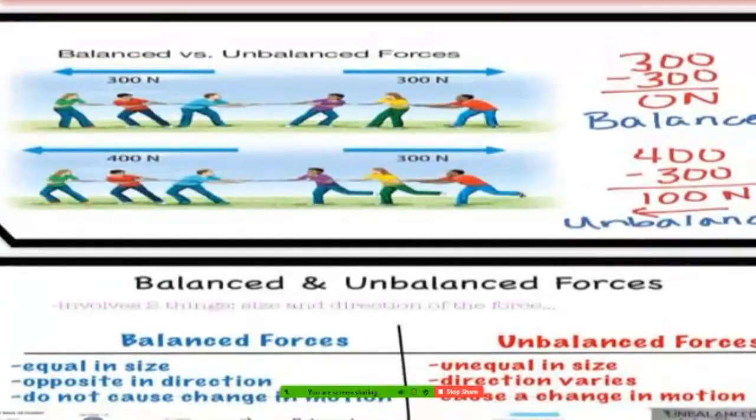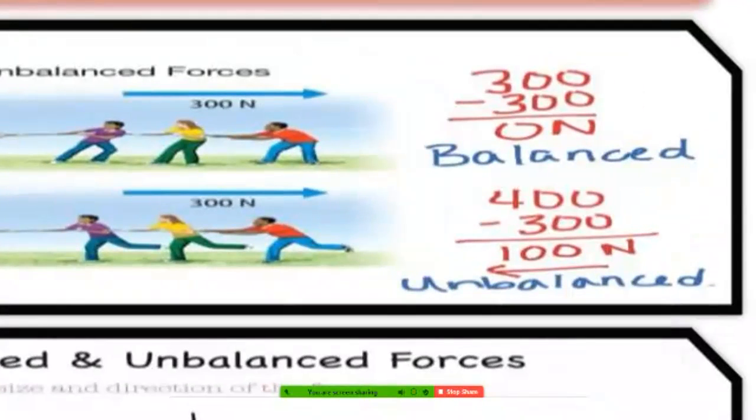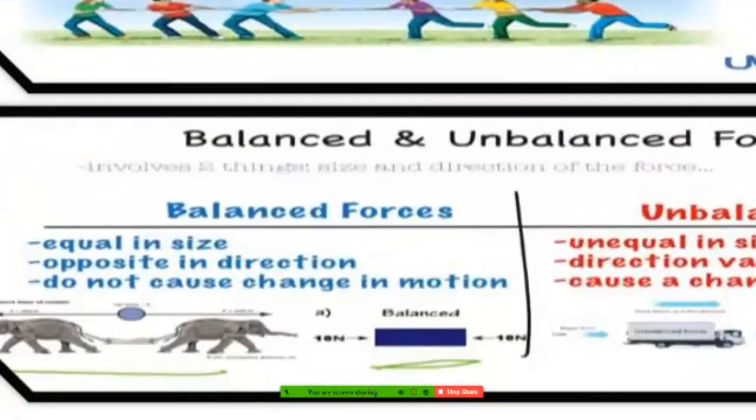Here you see, students, if I am talking about balanced force, if from both sides it is 300 and 300, then 0 Newton force is applied, so the resultant force is 0. But when one side is 400 and the other side is 300, if you subtract, then 100 Newton more force is applied by part A. So this is called unbalanced force. Balanced force is equal in size, opposite in direction, and does not cause changes in motion.